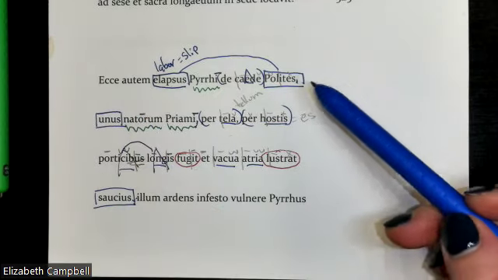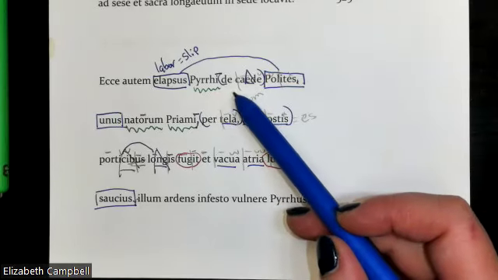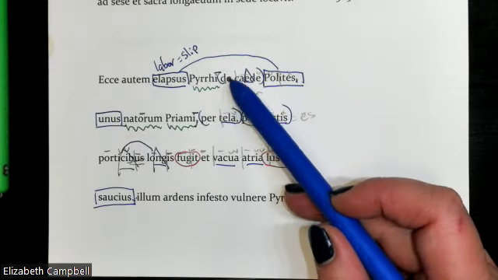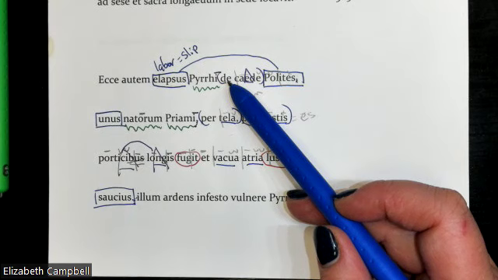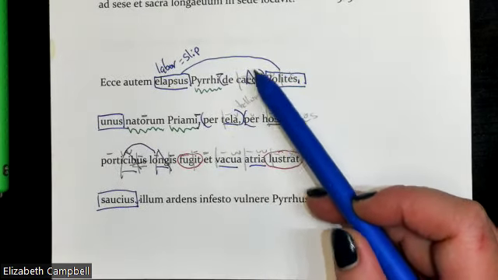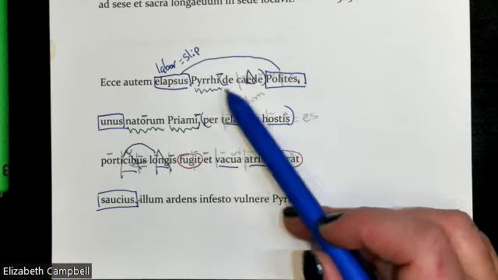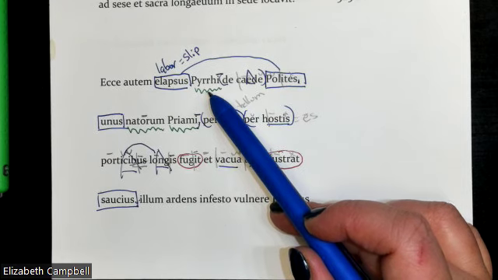All right, so behold, however, Polites, having slipped from, and this goes with the de. The de also means from or away from. Okay, having slipped from the caede, from the slaughter of Pyrrhus. And that fits together because you have that genitive. Remember, we translate the genitives as of.